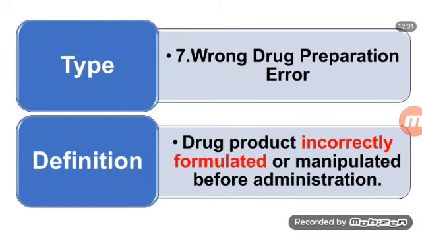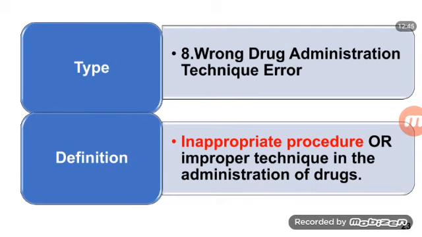Next, wrong drug preparation error means drug product incorrectly formulated. Remember that, drug product incorrectly formulated or manipulated before administration. Next, wrong drug administration technique error. In that there is an inappropriate procedure or improper technique in the administration of the drugs.